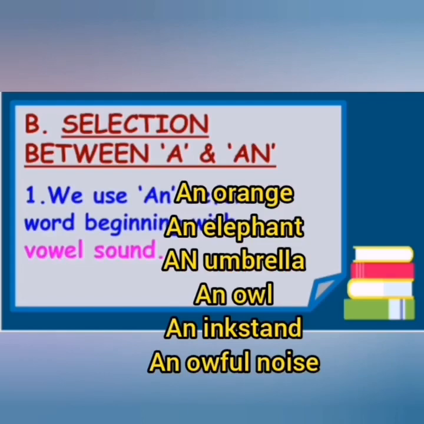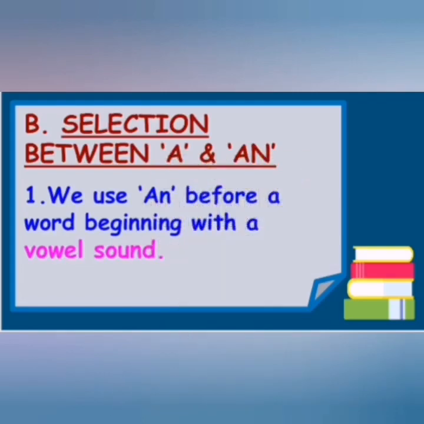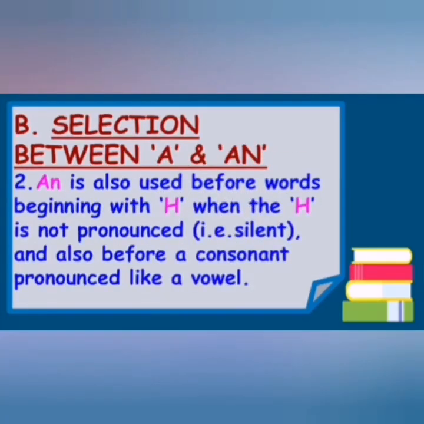Understood? Now the second point says that an is also used before words beginning with H when the H is not pronounced, that is, it is silent, and also before a consonant pronounced like a vowel. You all know what consonants are? Consonants are the letters in the alphabet which are not vowels.